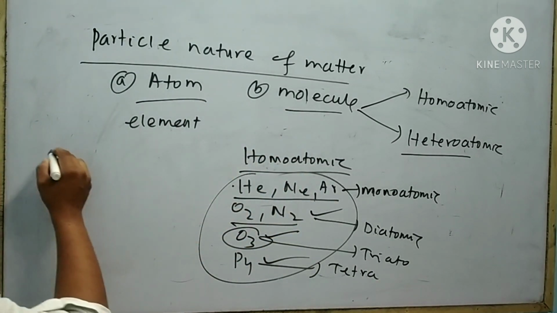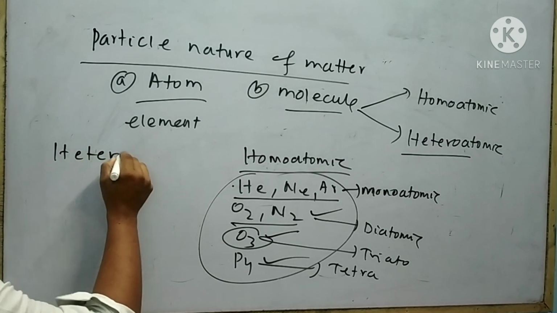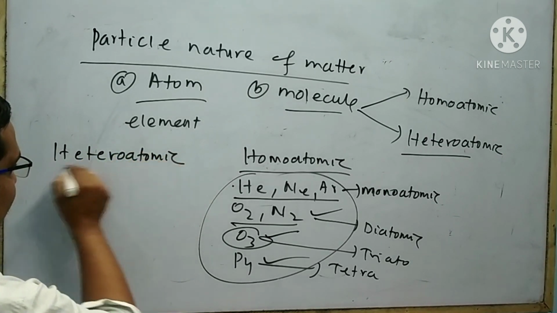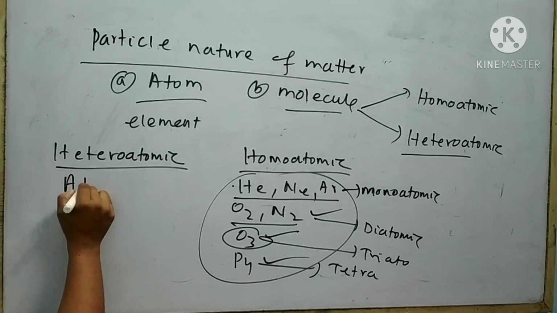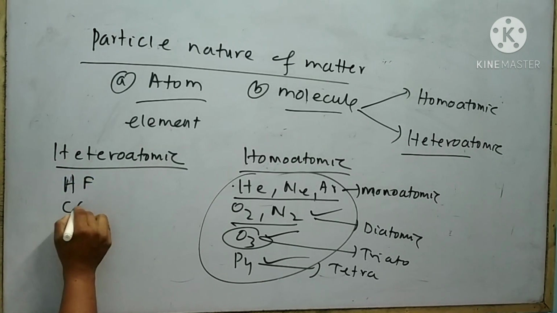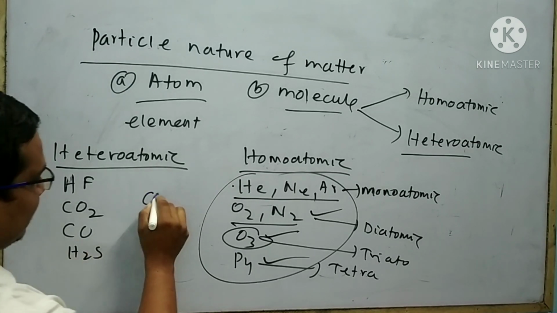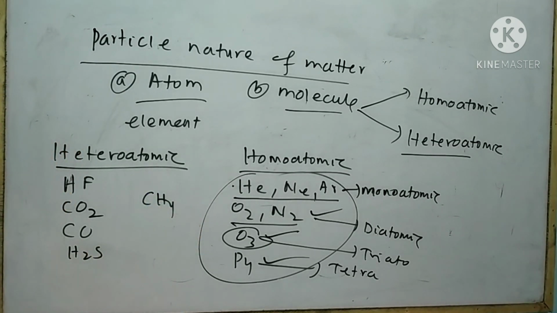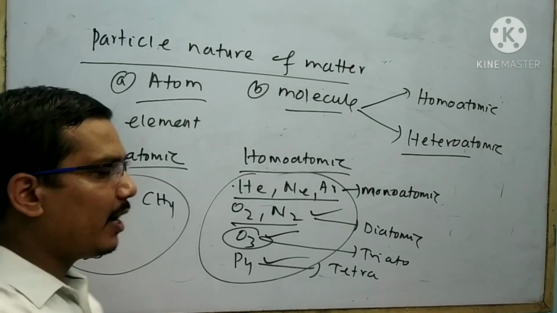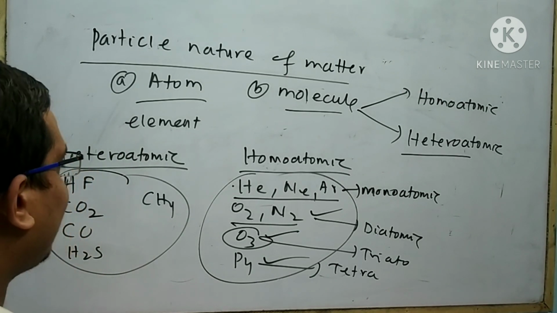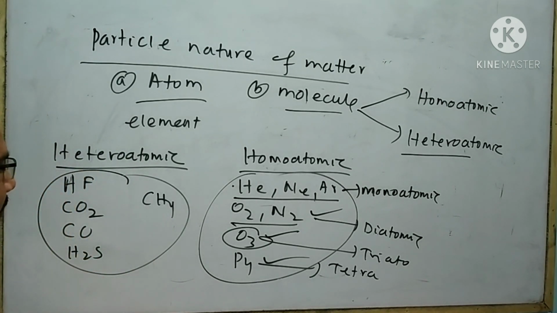Suppose I want to take examples of heteroatomic molecule. HF, CO2, CO, H2S, CH4. These are examples of heteroatomic molecules. Look at that. This type of molecule is made by two or more types of element.